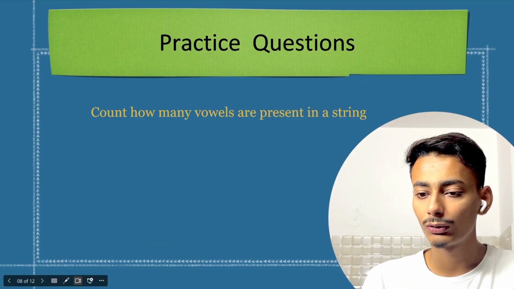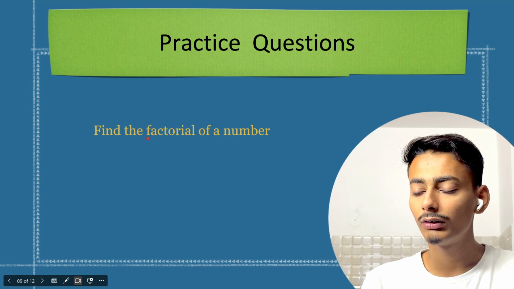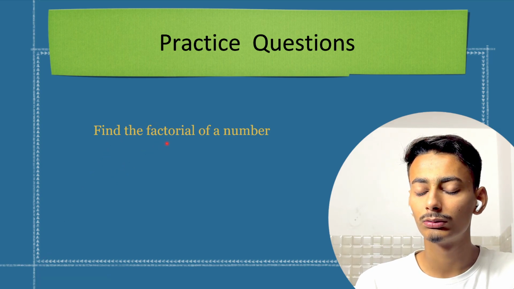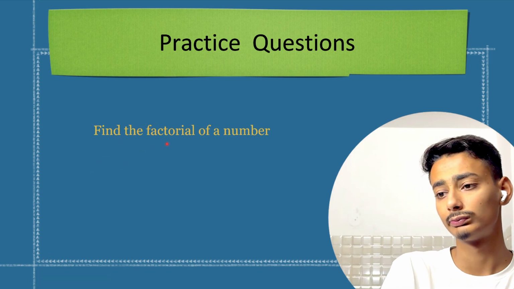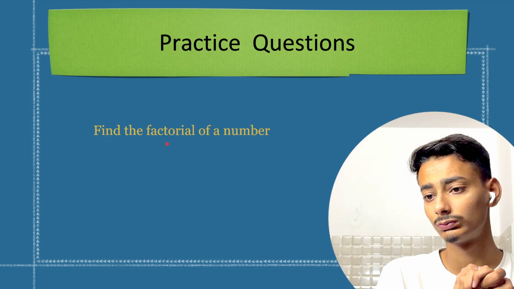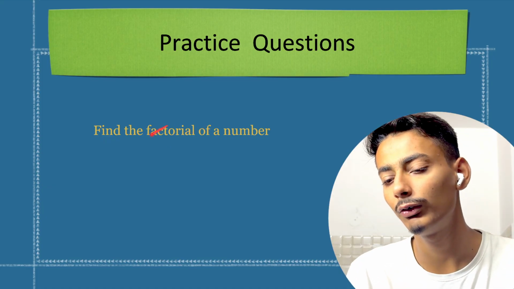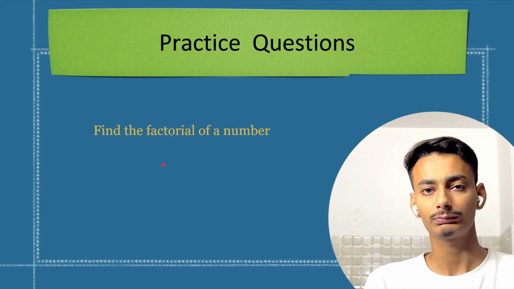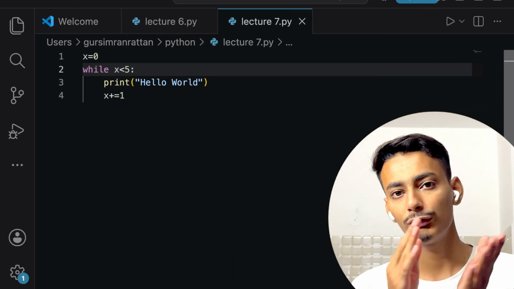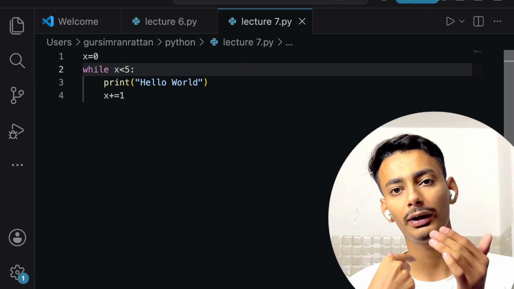This is a question of for loop. Find the factorial of a number. Let us do this. We have to find the factorial of a number. Before doing any question, let me just tell you that each and every question of loops can be done by both for loop and while loop.